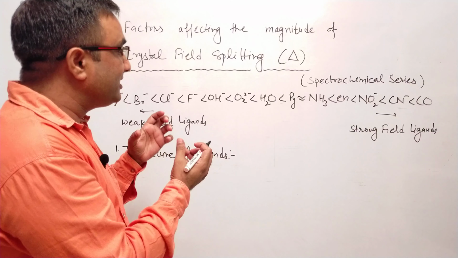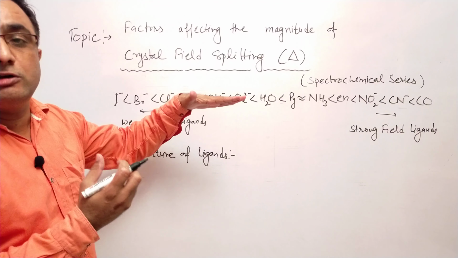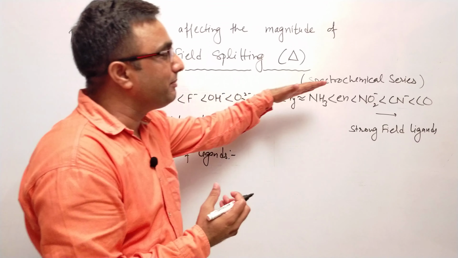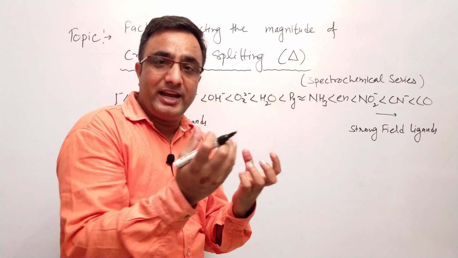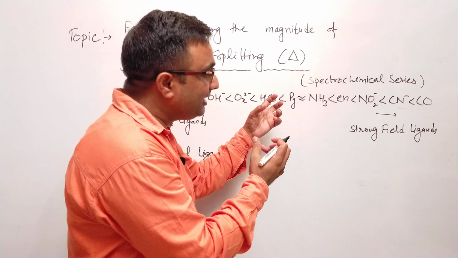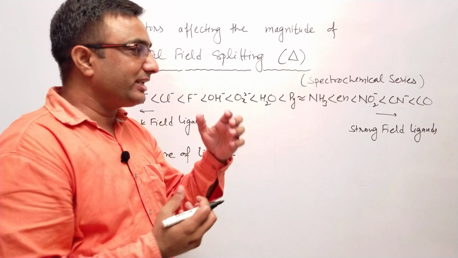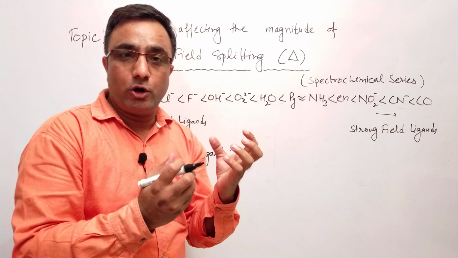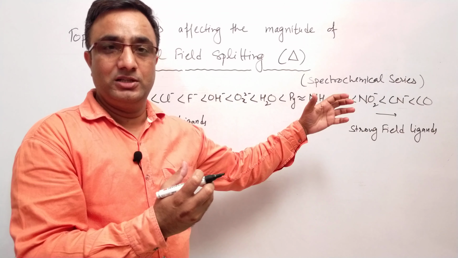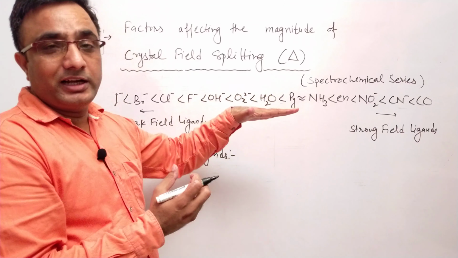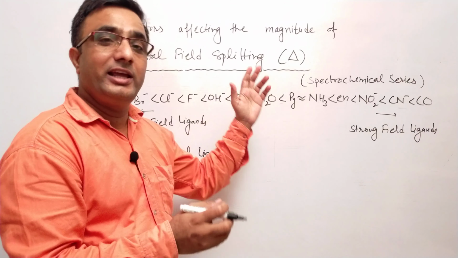So dear students, you can compare the ligands on the basis of crystal field splitting with this spectrochemical series, and this spectrochemical series is designed on the basis that these ligands interact with the same metal ion in the same oxidation state and in same geometry, only then we can compare the crystal field splitting for these ligands. So the first factor on which crystal field splitting depends is the nature of the ligands.